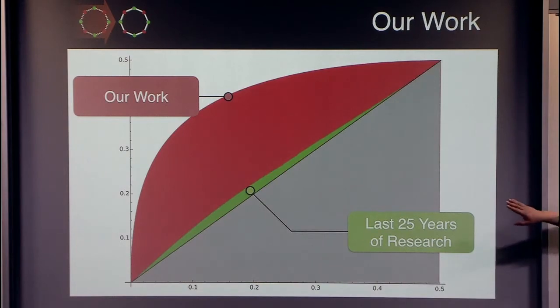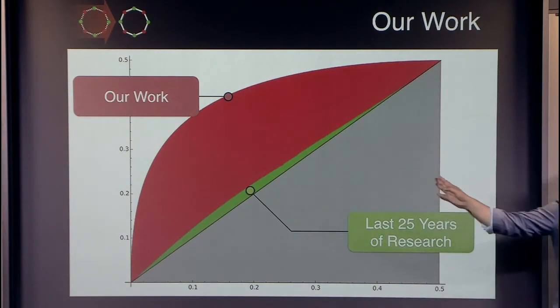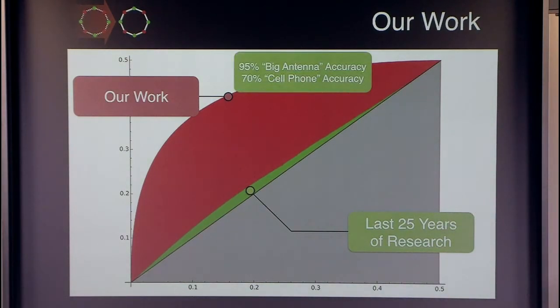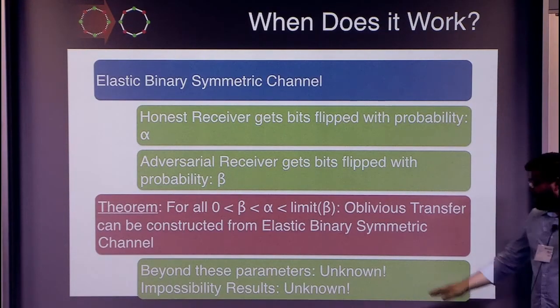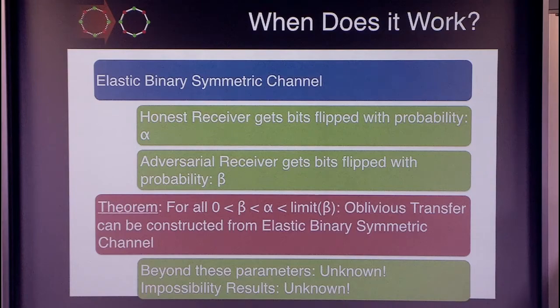So our work adds this huge range of parameters, and we can even assume that the honest party has a 70% accurate receiver. Can we go beyond this? It's not known. I conjecture, yes, indeed we can, mostly because I believe so, and there are no impossibility results known.